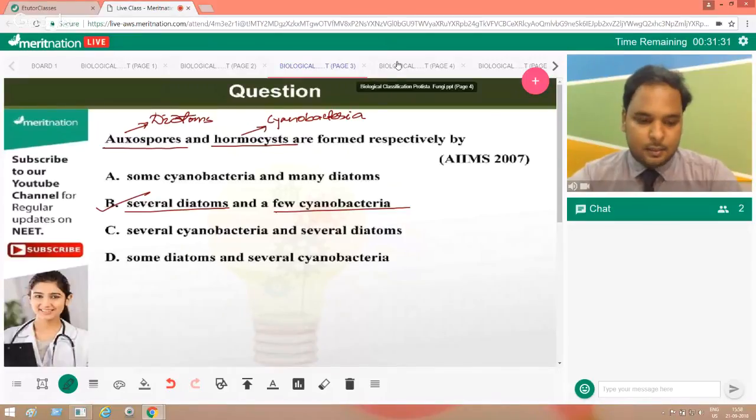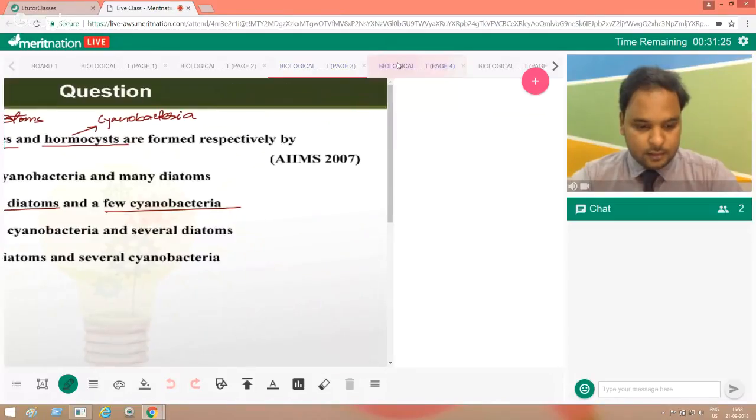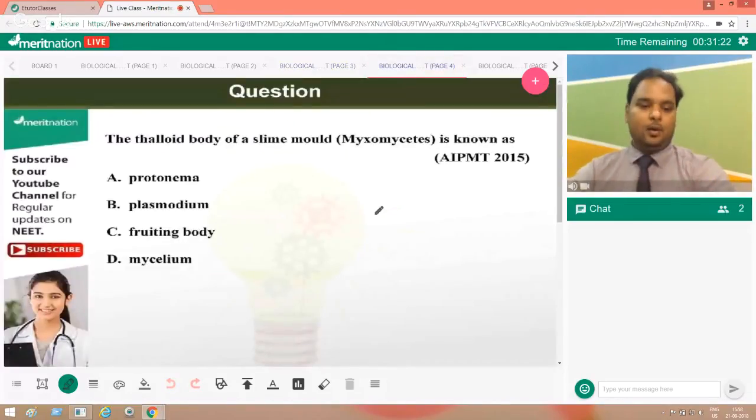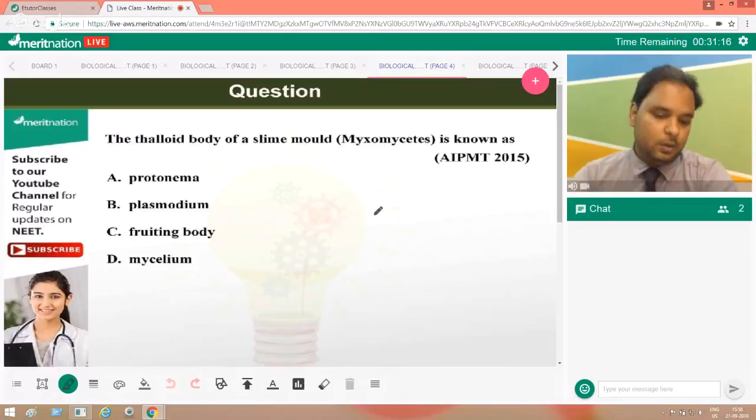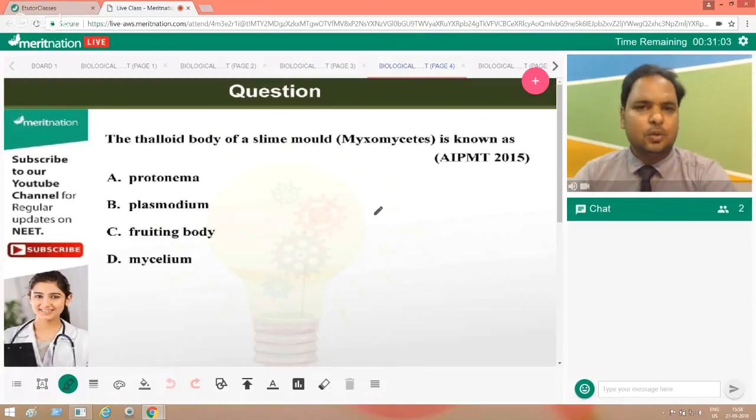Now let's move on to the next question, everyone. The thalloid body of a slime mold, myxomycetes, normally called, is known as: A. Protonema, B. Plasmodium, C. Fruiting body, D. Mycelium. This is not a very difficult question if you have gone through slime mold.